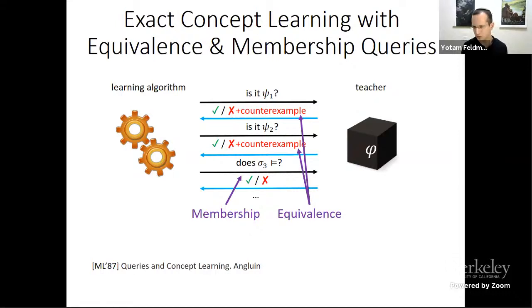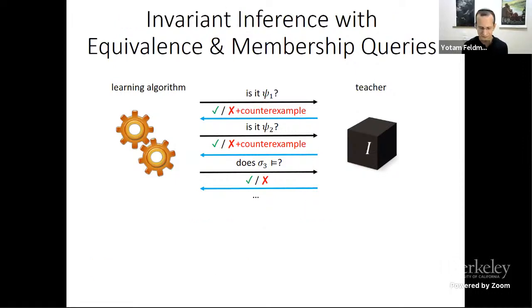And although I keep using the word teacher, it's not a teaching model. The word oracle is better here, because we're studying the complexity under a worst case assumption of the possible examples that the teacher may return. Okay, so this is the model and it's great. Many algorithms and many results. Can we use these for invariant inference? So use the same approach to infer inductive invariants.